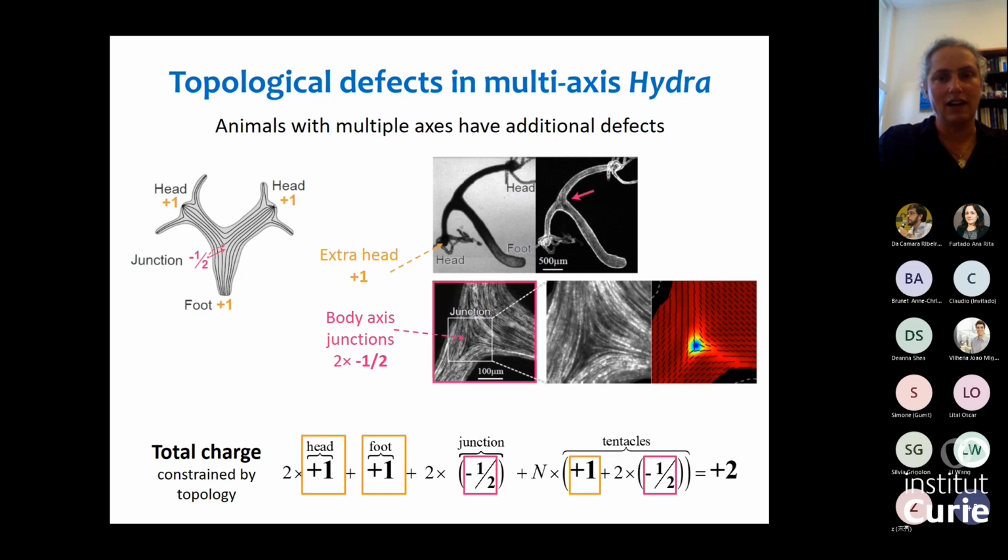Okay, so this is the organization of the actin fibers in mature hydra. We have this nematic alignment of the supracellular actin fibers. All the fibers I've shown you, these are in the ectoderm of the animal, and they form basically a two-dimensional surface on the basal side of the ectoderm. And in the adult hydra, they're arranged with defects coinciding with the morphological features of the animal.